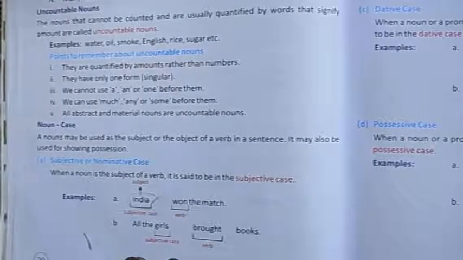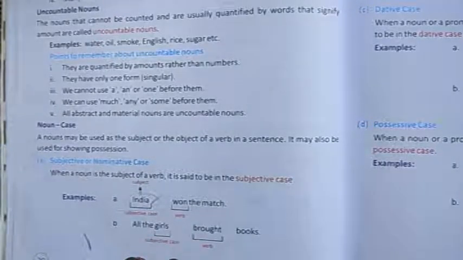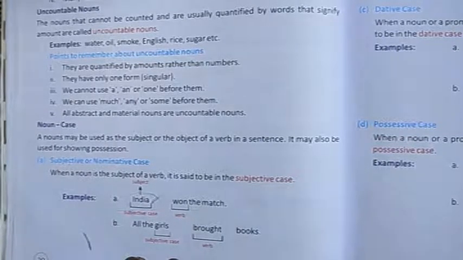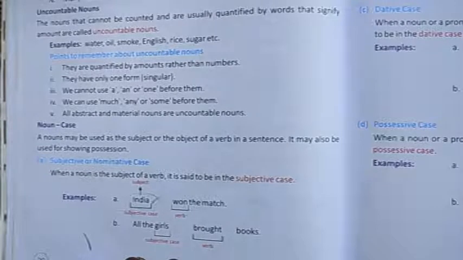Welcome class. Today we are going to start the second part of your chapter noun. In the earlier part we have discussed what a noun is. We came to know the different kinds of noun, that is proper noun, common noun, abstract noun, possessive noun, collective noun, etc. We discussed the examples and their definitions. We also learned about countable nouns and uncountable nouns. And in today's class we will be reading about noun case.